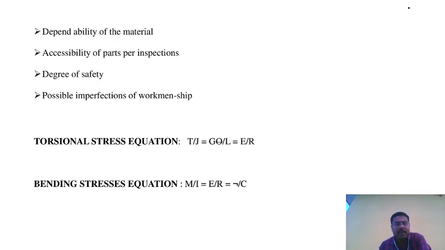Next, degree of safety. Degree of safety is very important, particularly in operations on heavy machines or critical operations, where we take utmost care of the materials, and safety devices for the man are also very important.